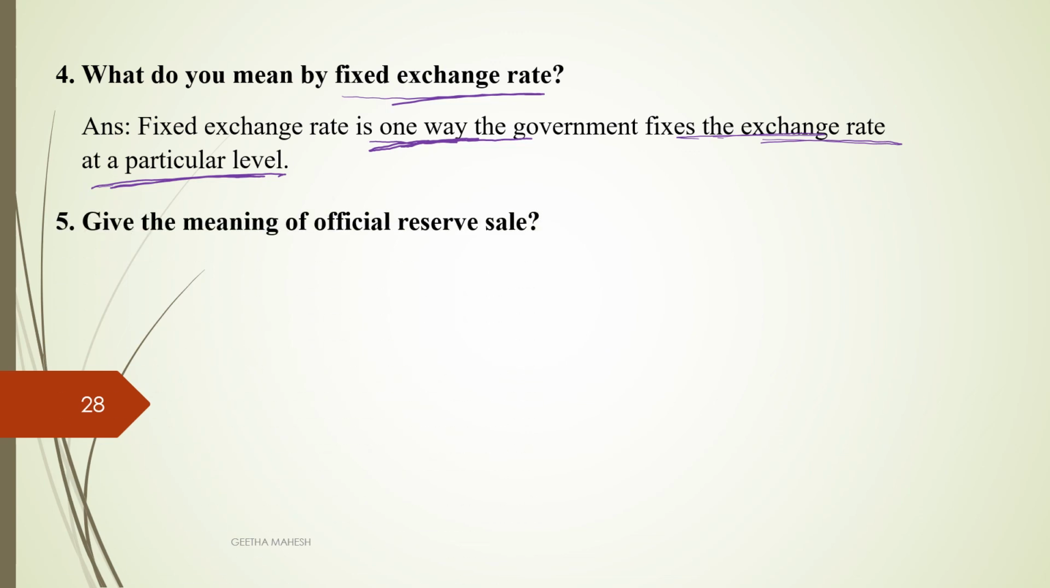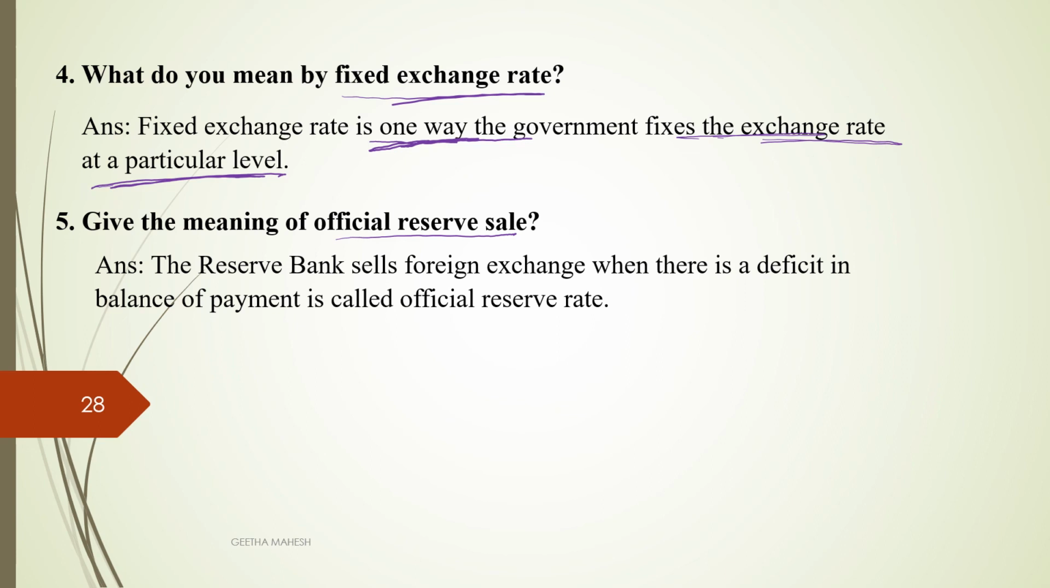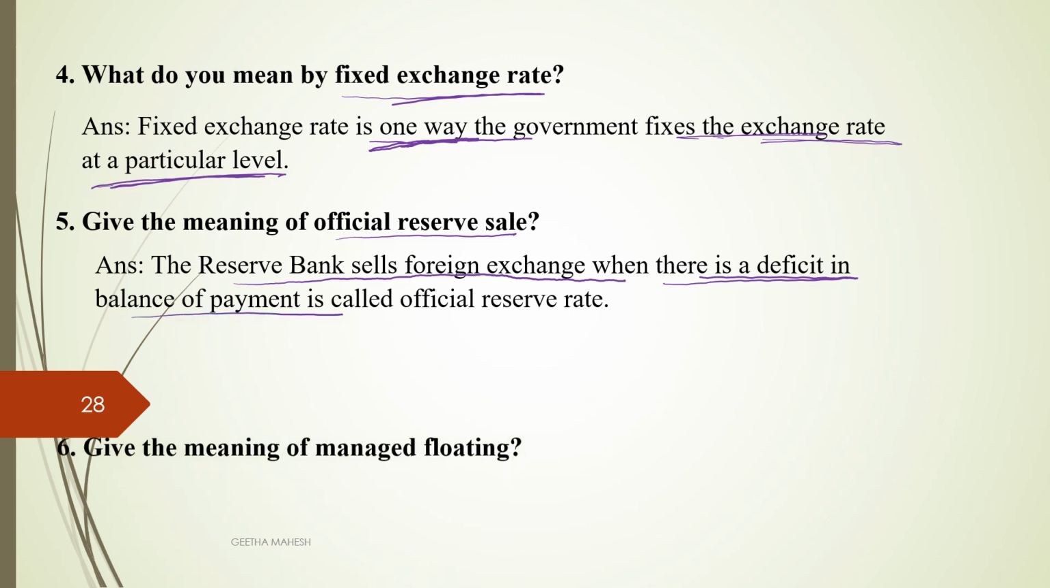Give the meaning of official reserve sale. When there is a deficit in the balance of payment, RBI is going to sell foreign exchange. This we call official reserve sale. So here, the Reserve Bank sells foreign exchange when there is a deficit in the balance of payment.